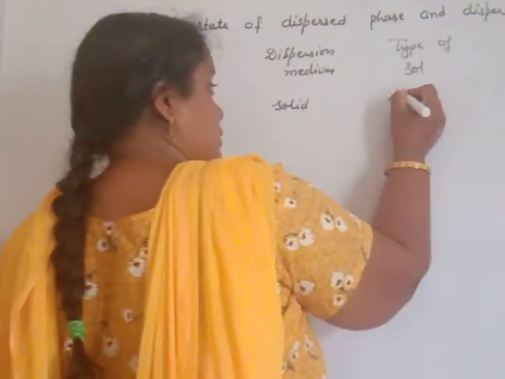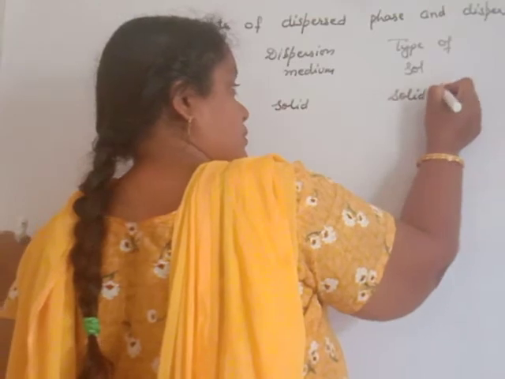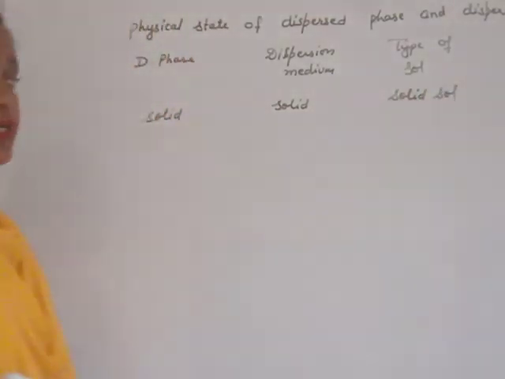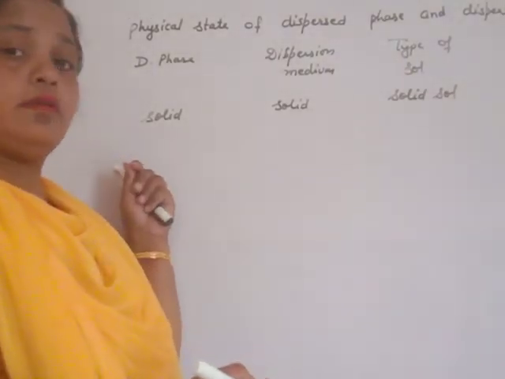It is known as solid sol. An example of this solid sol is colored glass.